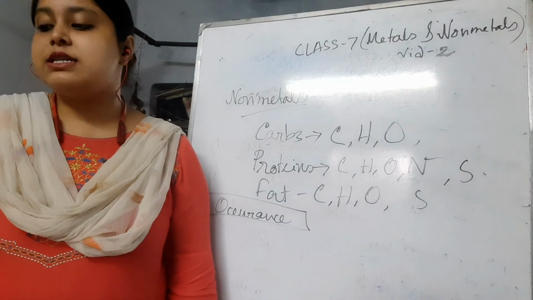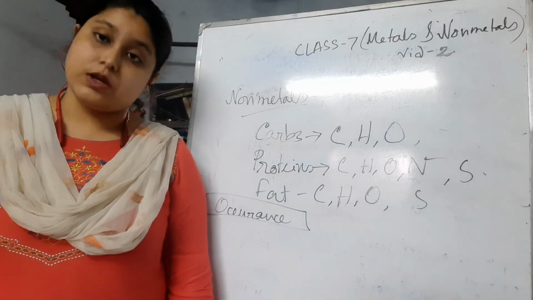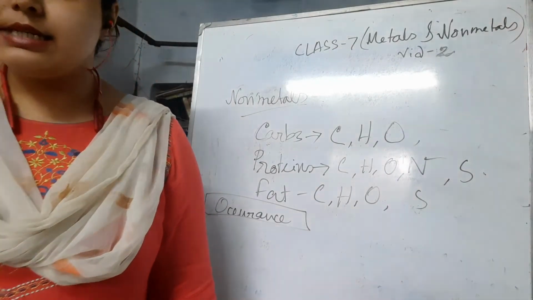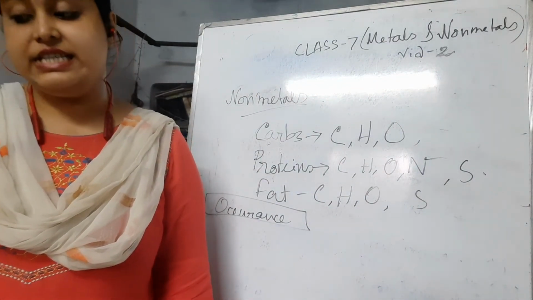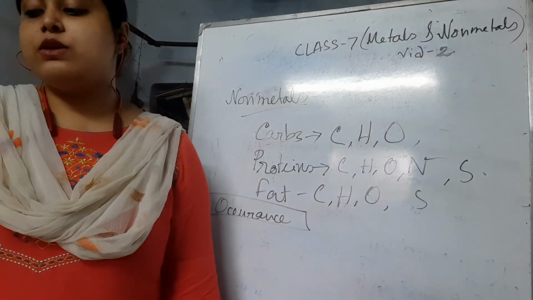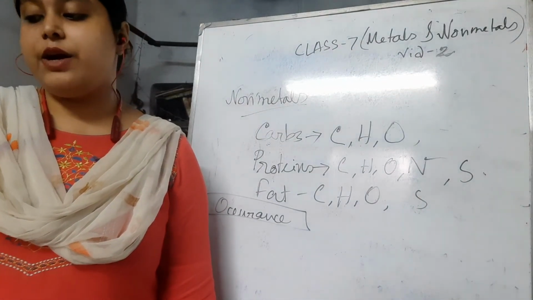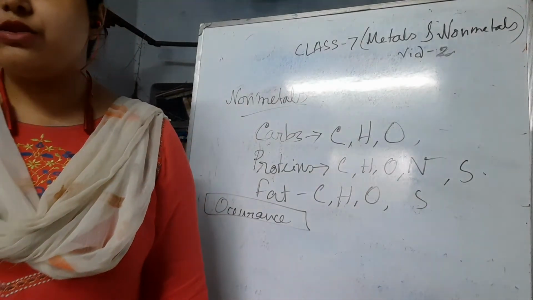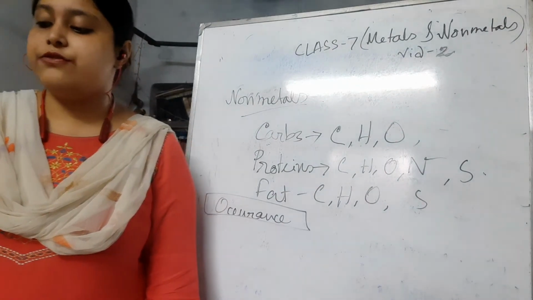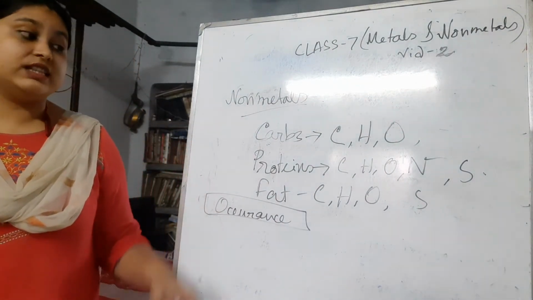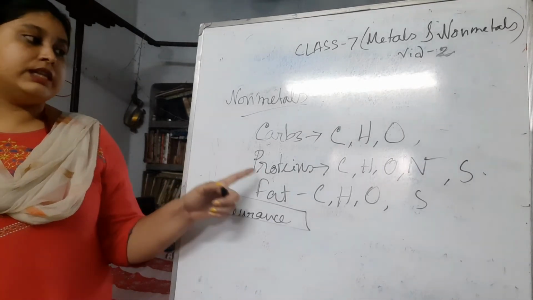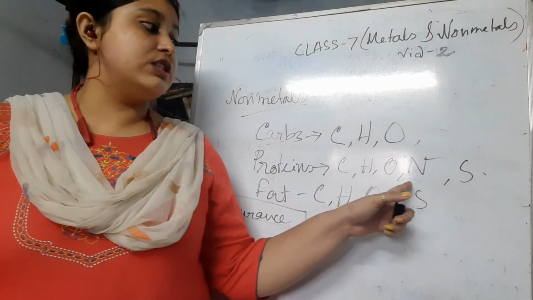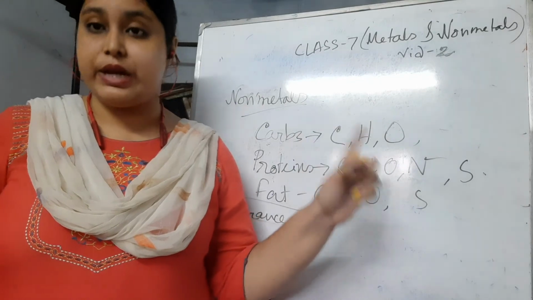The most abundant non-metal in the Earth's crust is oxygen. Next, nitrogen forms 78% of the air in the free state, and it also forms important food nutrients like protein, in whose structure carbon, hydrogen, oxygen and nitrogen are present.